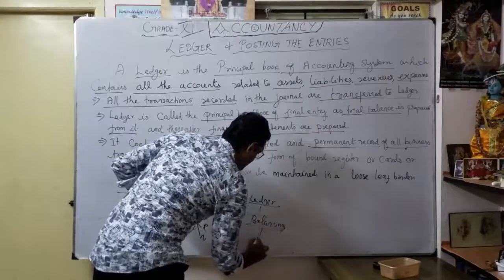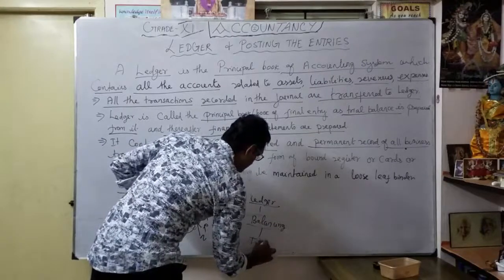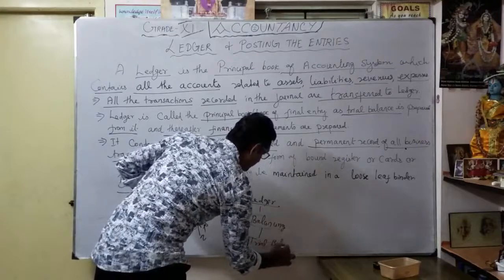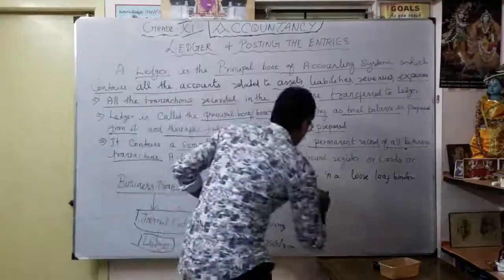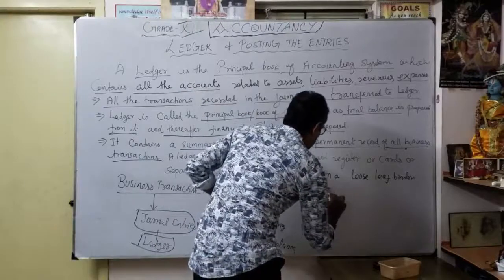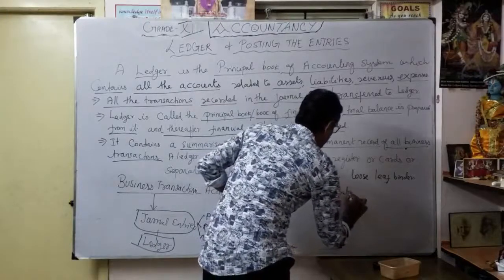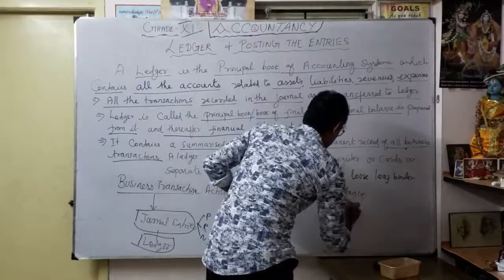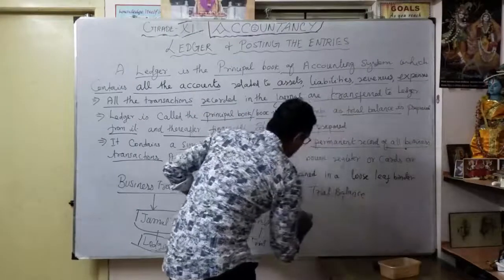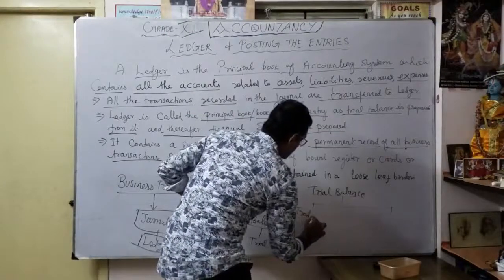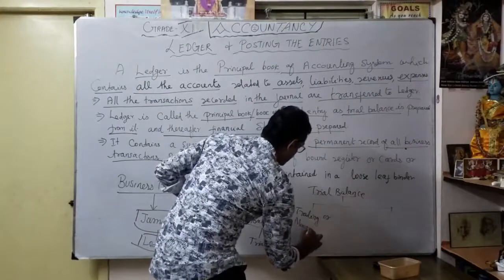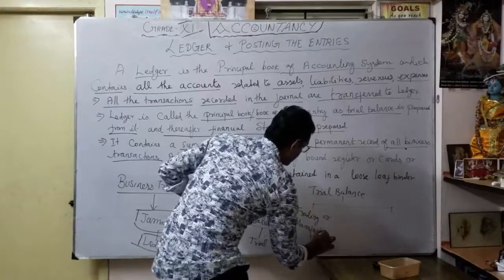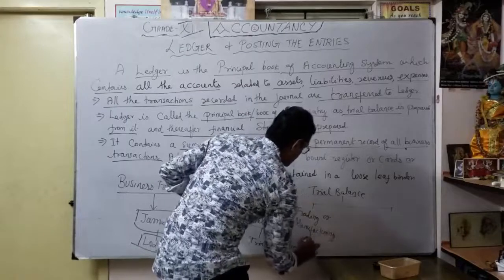From the balancing, we learn what a trial balance is. From the trial balance, three financial statements are prepared. One is the trading account, trading or manufacturing account.